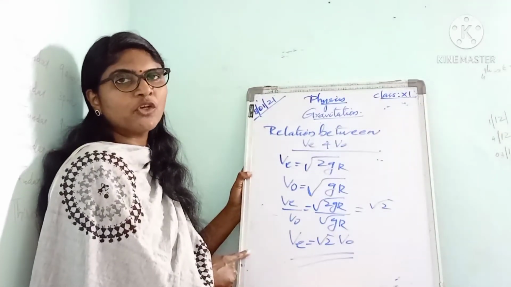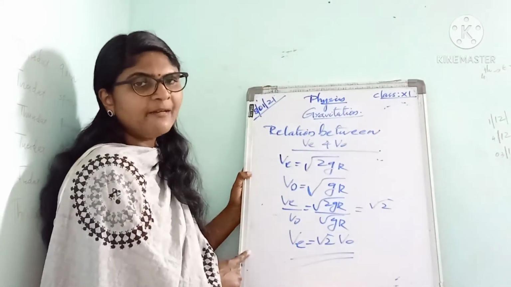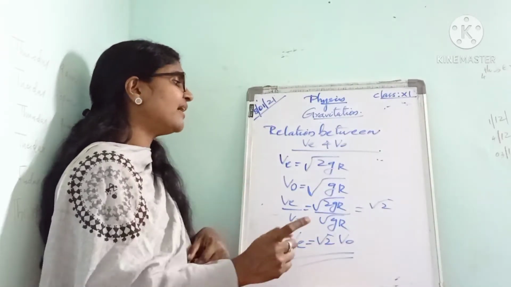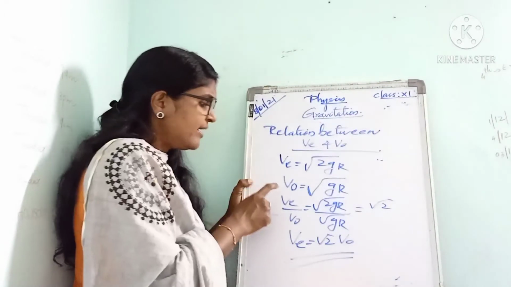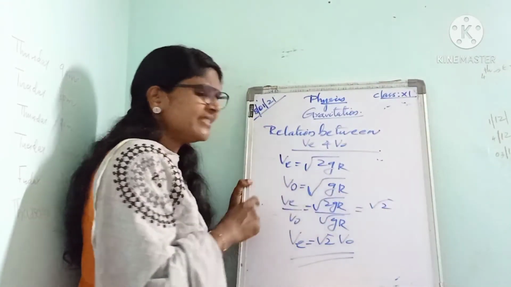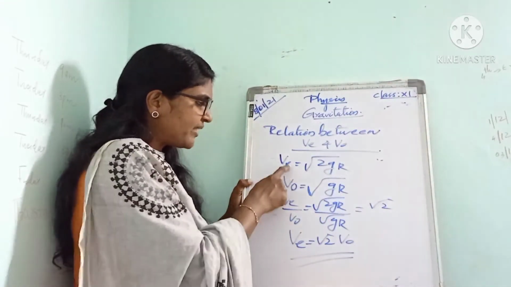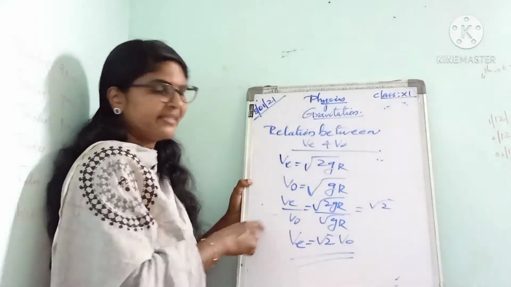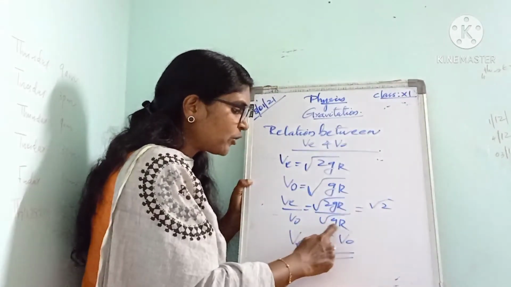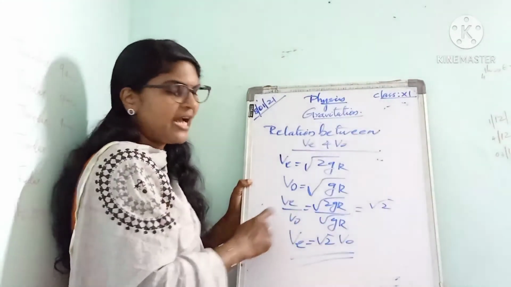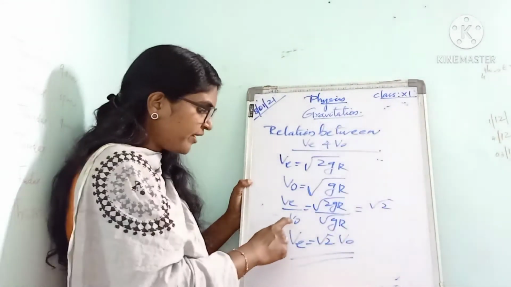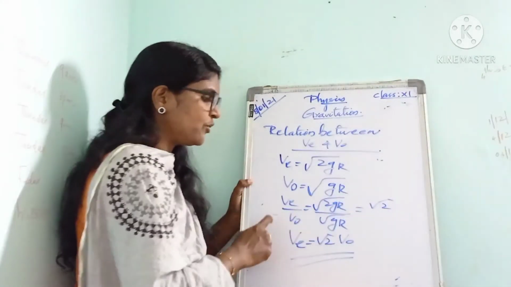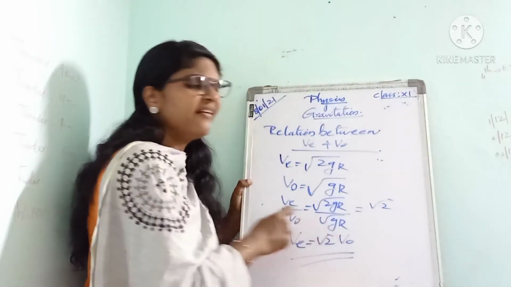Escape velocity is root 2 times the orbital velocity. We have the relation: escape velocity v is equal to root 2 gR. The orbital velocity is root of gR. Taking the ratio, v divided by v0 is equal to root 2 gR divided by root gR. Root gR cancels and the remaining is root 2. So we got v by v0 equal to root 2, or v is equal to root 2 v0.